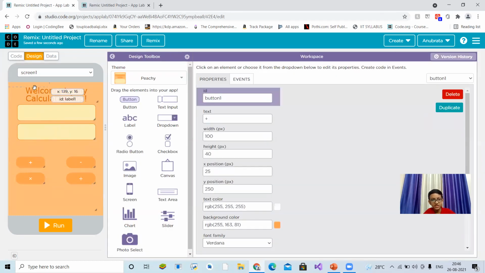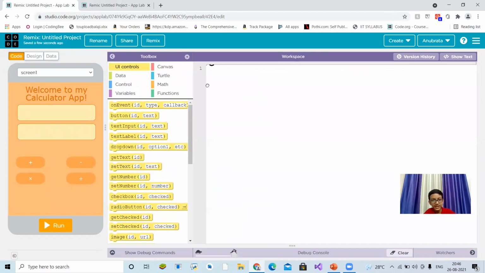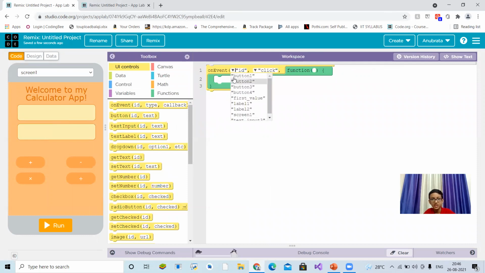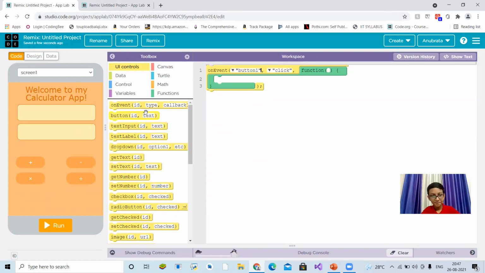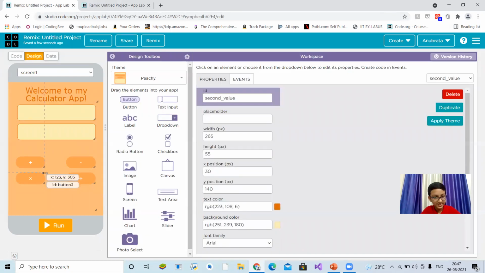This is button 1, this is button 2, this is button 3, this is button 4. When button 1 will be clicked, what will happen? Let's see. We will create the trigger events when button 1 will be clicked. So we will get the number from the first value and get the number from the second value, and we will add those numbers. Set this answer text. Let's set this label's ID. I hope you are understanding this. Answer text.